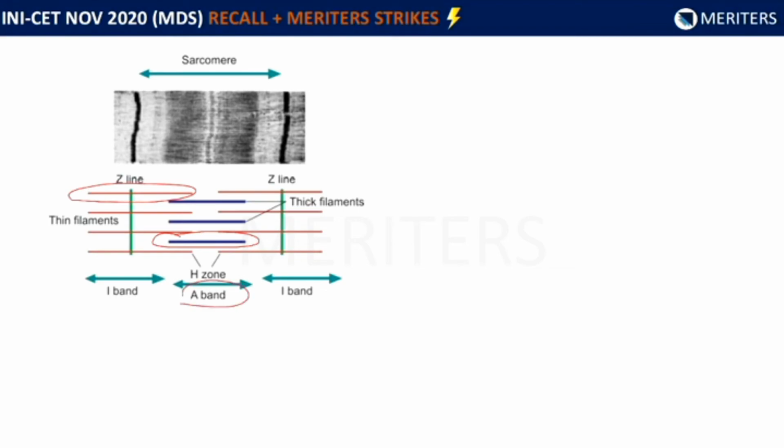The A band is nothing but the myosin bands which are arranged. So they are the thick bands and so they appear dark and they are known as the A bands or the dark bands. Whereas the actin filaments, they are the thin bands, they are the light bands, and the area in which the myosin does not overlap the actin, that is this part. This is the I band or the light bands.